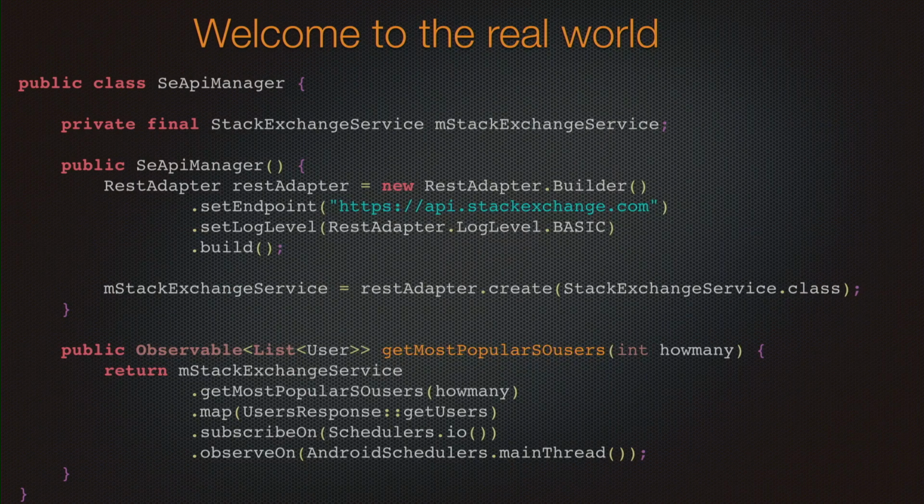We are using a list of users. And basically, we are getting the stuff. We are mapping the observable, so we are extracting the user list. We are working on a scheduler I/O, and we are getting back the result on the main thread. Piece of cake.